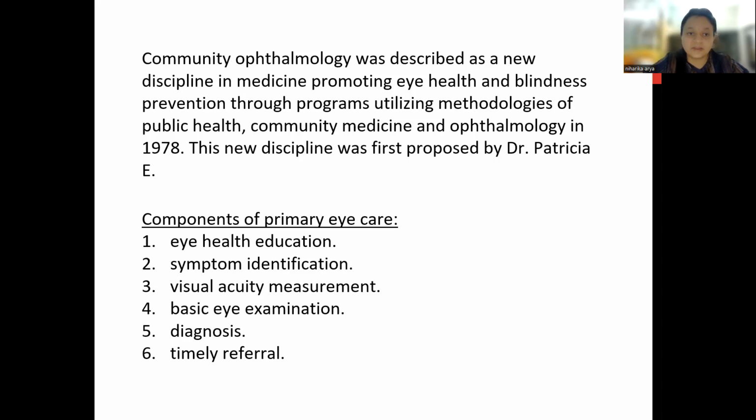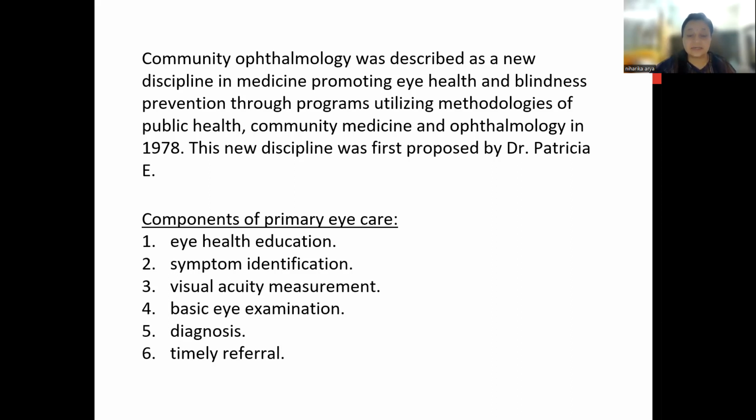And we have also discussed Vision 2020, which is very important, and it also comes in your theory paper in the form of long questions. So you have to be thorough about Vision 2020.